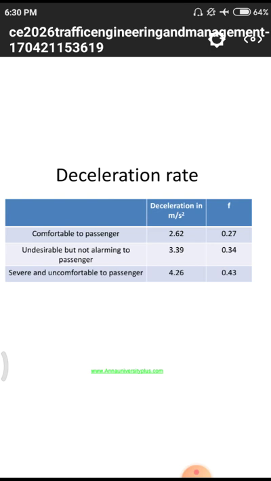Comfortable to the passenger: normally the deceleration comfortable to the passenger means the value should be 2.62. So for that deceleration value, the friction required for a particular vehicle is 0.27. Normally the friction required for a vehicle is 0.15 as per IRC rules.